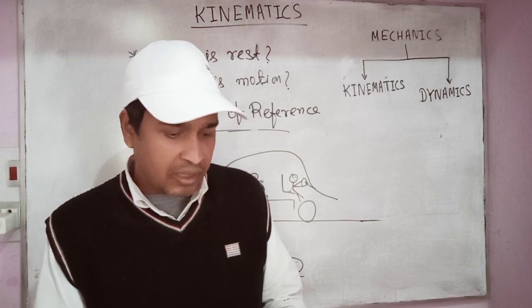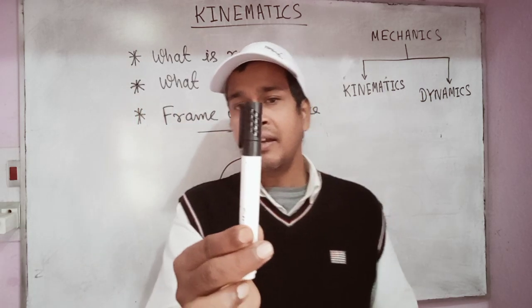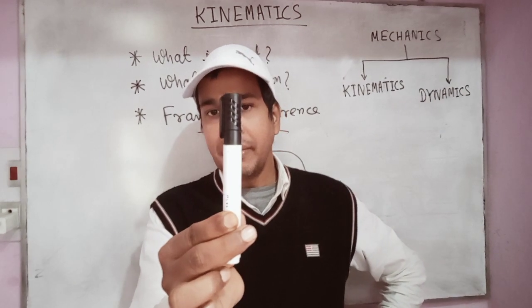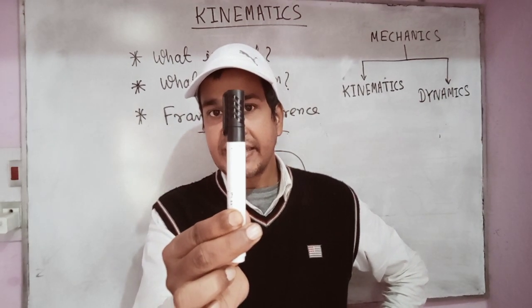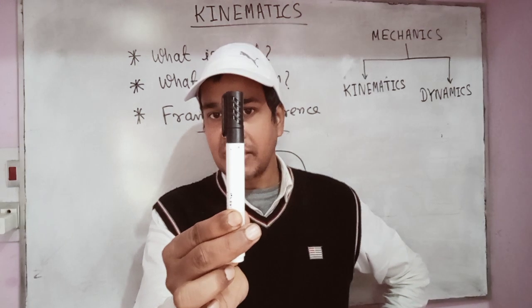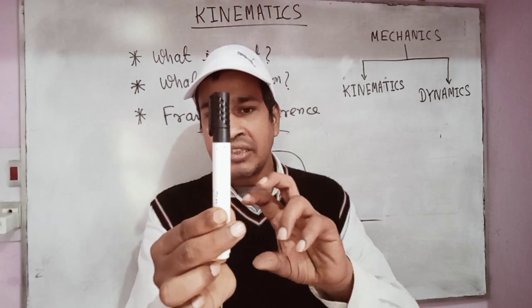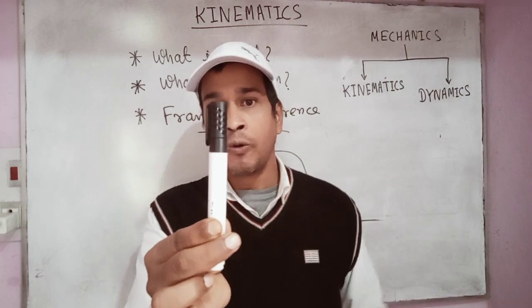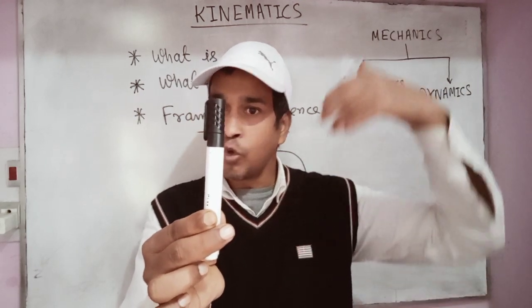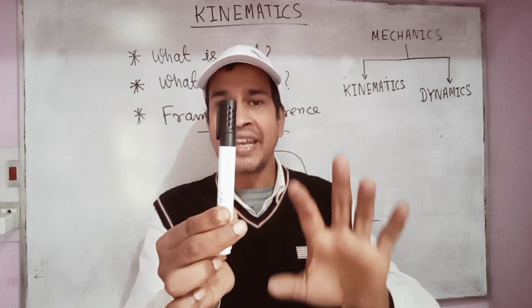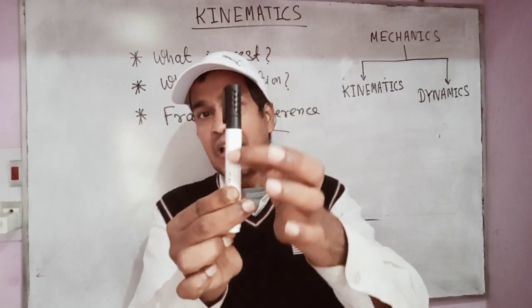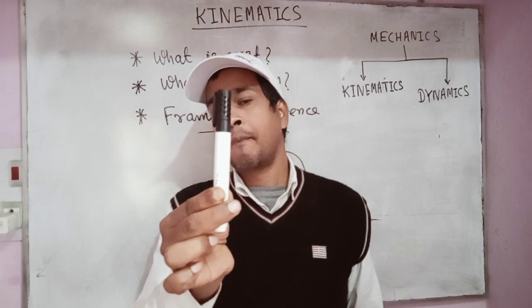Now let us again see this marker. This is at rest according to me, because I can see that it is not changing its position as time passes. Now suppose there is a person standing on the moon, and it is possible we can go to the moon, and from the moon he is observing this marker.